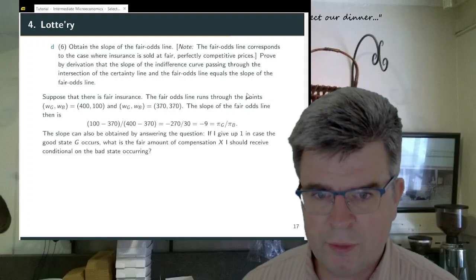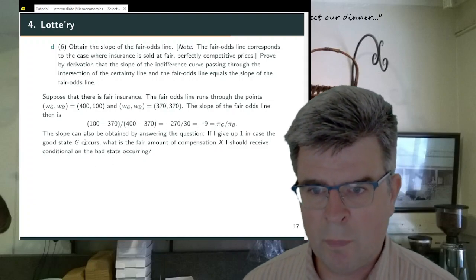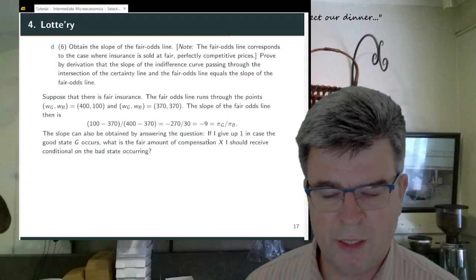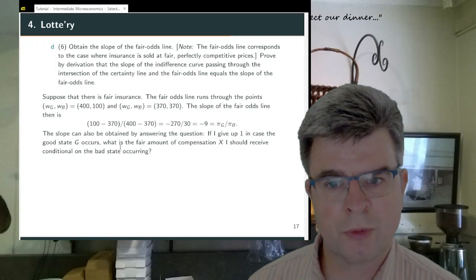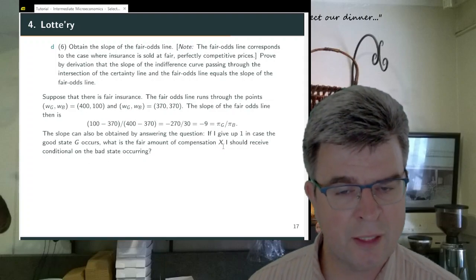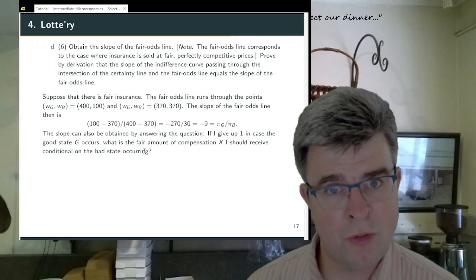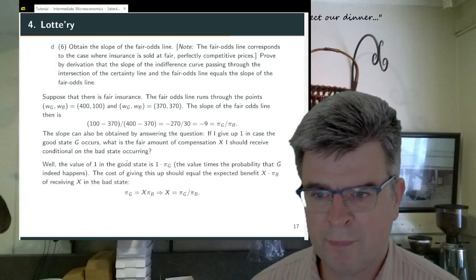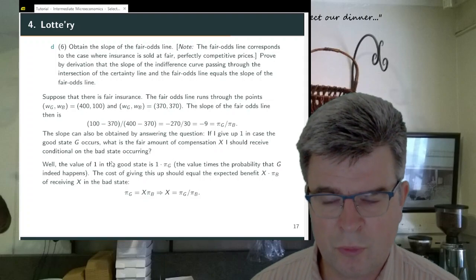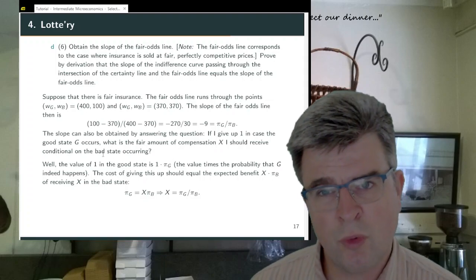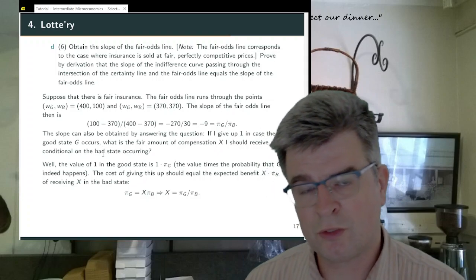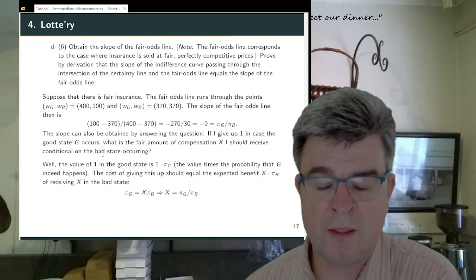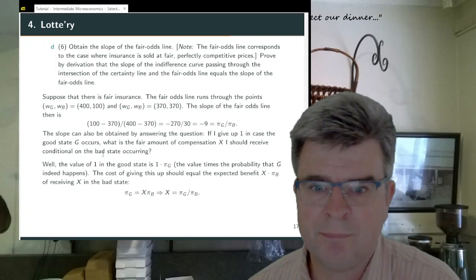Now, another way to get to this slope is also if you answer the question, if I give up 1 in case the good state of the world occurs, what is the fair amount X that I should receive conditional on the bad state of the world occurring? And then you should realize, well, the actual value of receiving 1 in the good state of the world is 1 times the probability that the good state of the world happens.